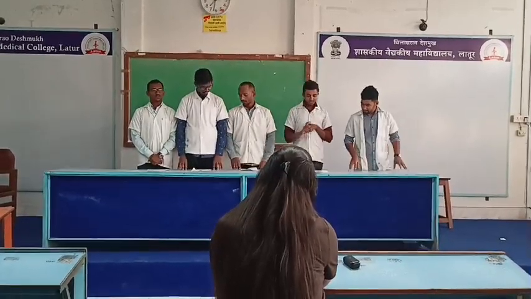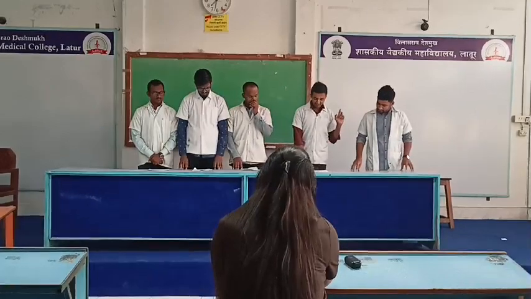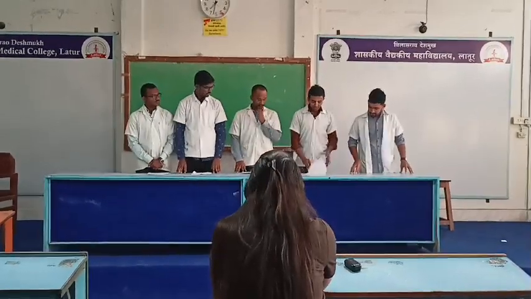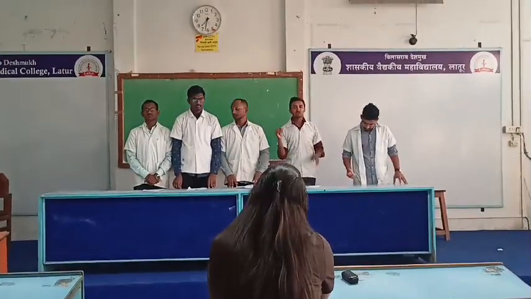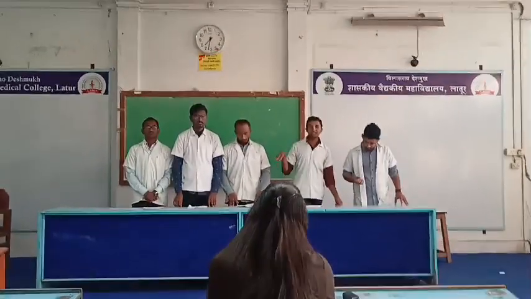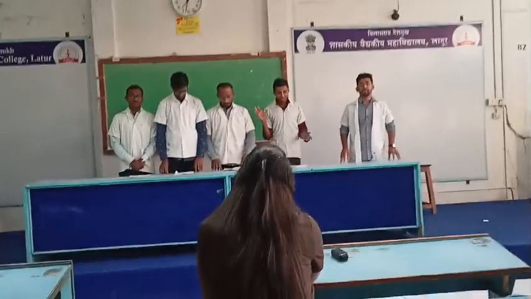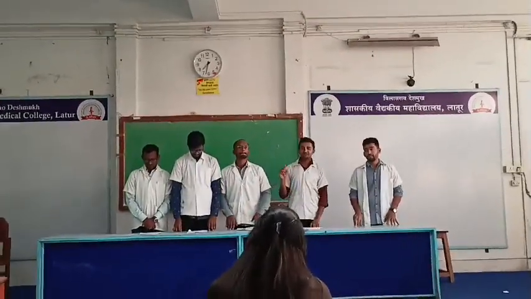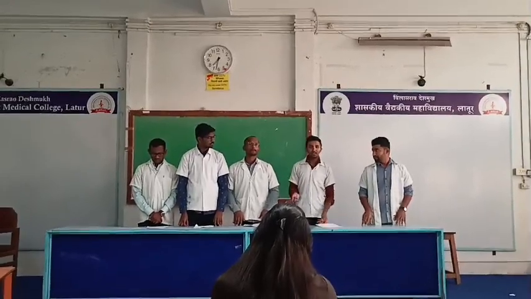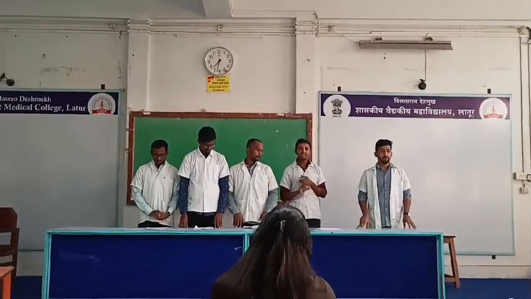Then spleen, kidney, penis, bone, eyes. Okay. So hand and foot syndrome. Hand and foot syndrome means the hands and feet will get swollen and painful. So this is hand and foot syndrome. Then there will be dactylitis. Dactylitis means swelling and inflammation of the digits, the toes and fingers.